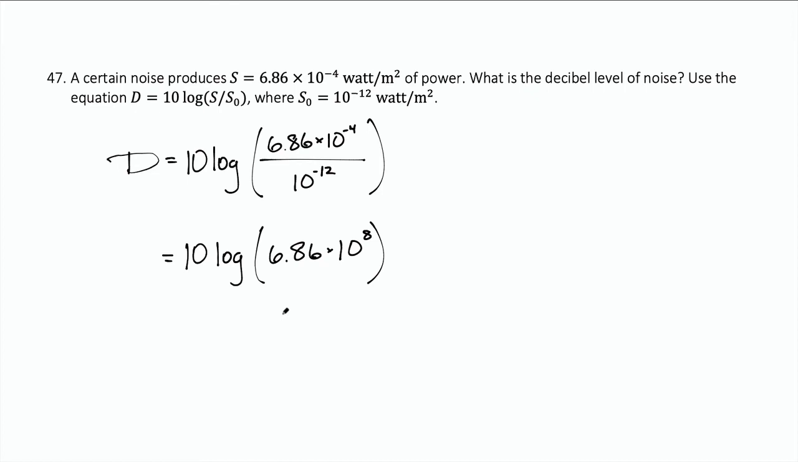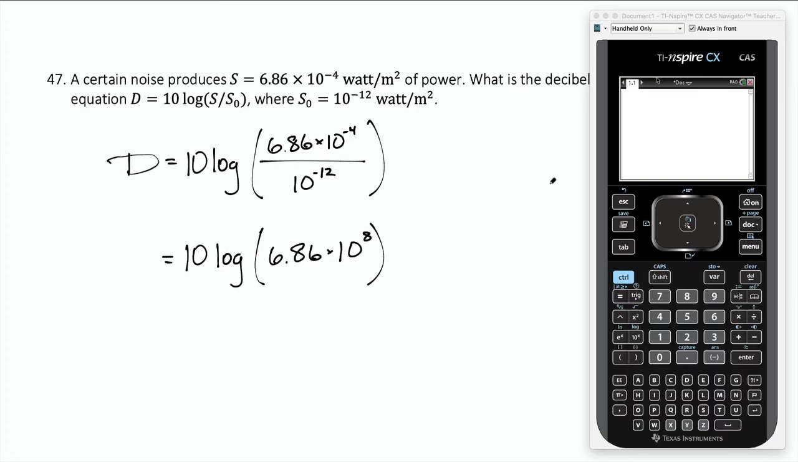Now this is an answer, but we'd like it maybe as an actual decimal. So we can plug this into our calculator. 10 log, I'm not going to put the base in because it's a base of 10, 6.86 times 10 to the 8. And we go ahead and hit enter, and that gives about 88.36. So 88.36, and that's in decibels. We're looking for the decibel level. So decibels.